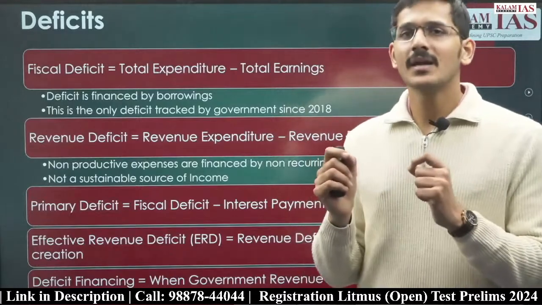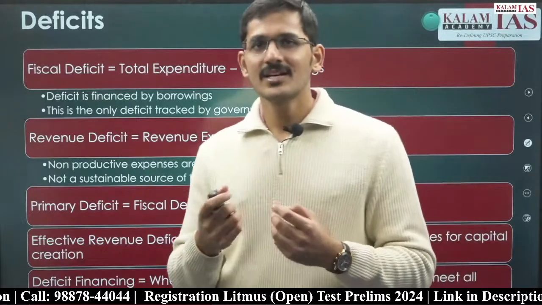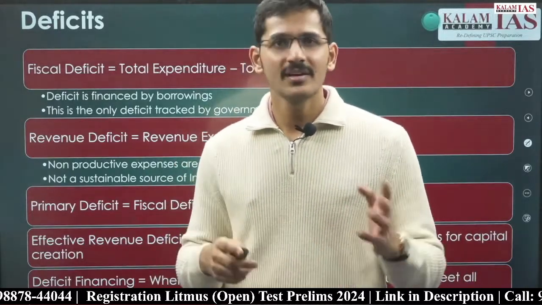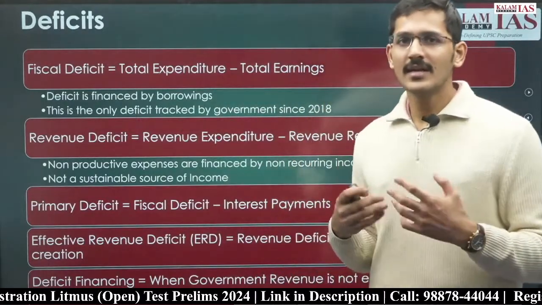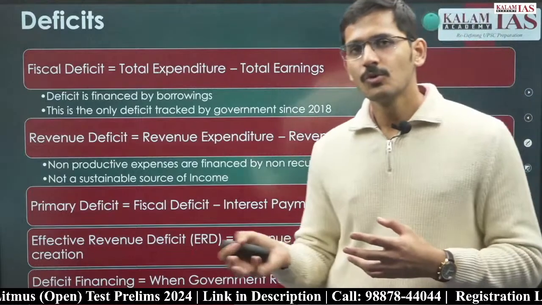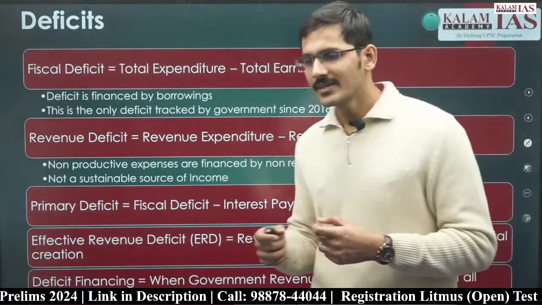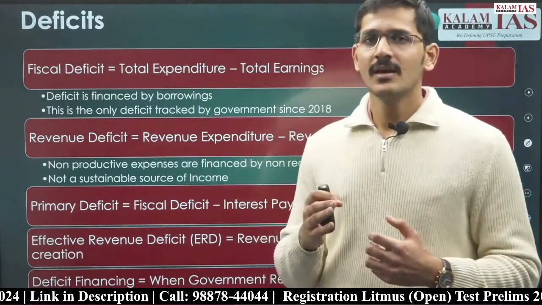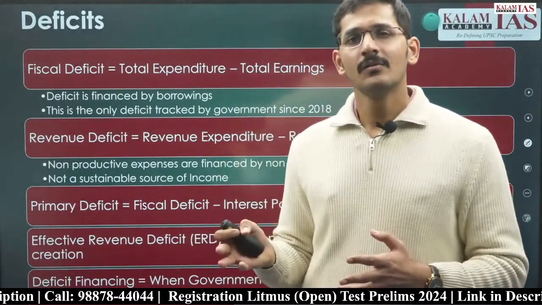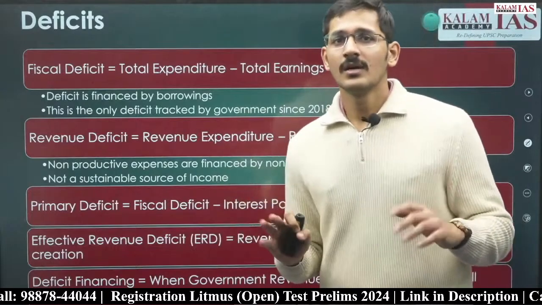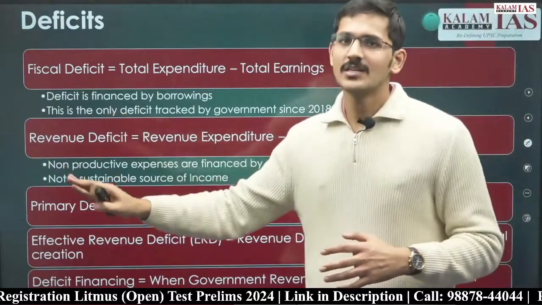हमारी इनकम से ही हमारा खर्चा चलना चाहिए. जो भी रेवेन्यू एक्सपेंडिचर क्या हो गया, खाने के अंदर खर्चा कर रहे हैं, कपड़े लेके आ गए या फिर घूमने फिरने के अंदर पैसा खर्च कर दिया. Now if I am earning 100 rupees, मेरी सैलरी 100 रुपए है और मैं घूमने के अंदर, watching movies, playing sports and having dinner outside, going to the pubs and everything, and I spend 110 rupees. I am spending more than I earn on something which will not create any return for me in the future. That is not a good thing. So that shows that there is revenue deficit in the government of India.